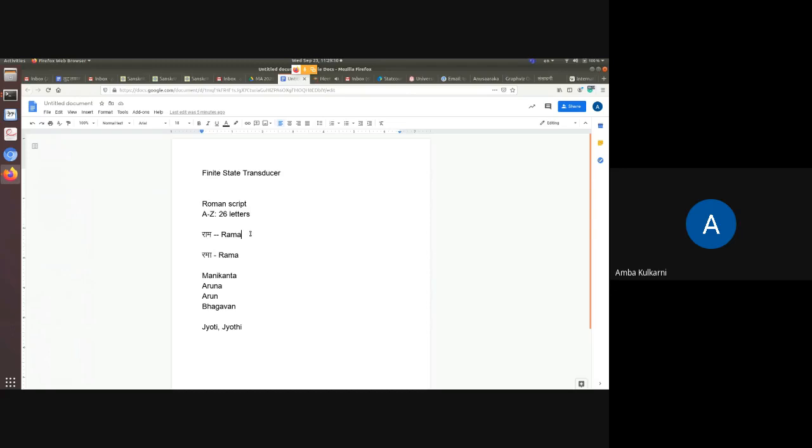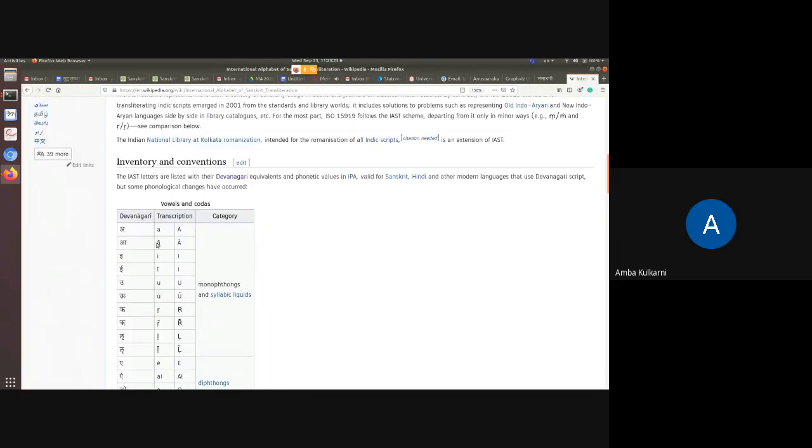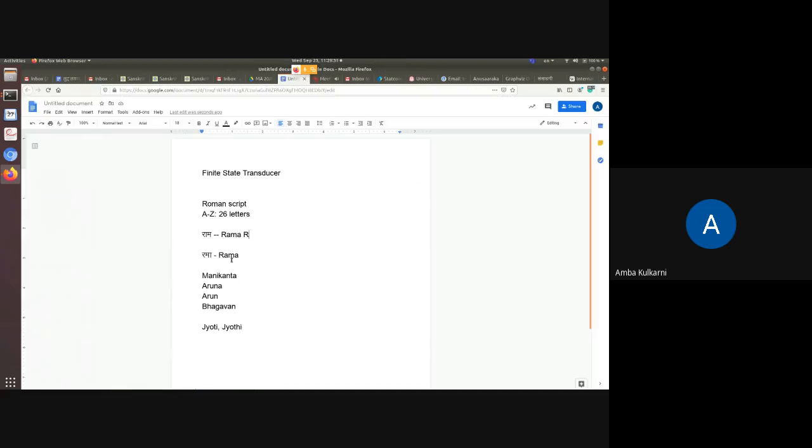So now Rama will be R and then, okay, sorry, I don't have the keyboard to write these letters. Okay, so I just copy paste from here for the time being.